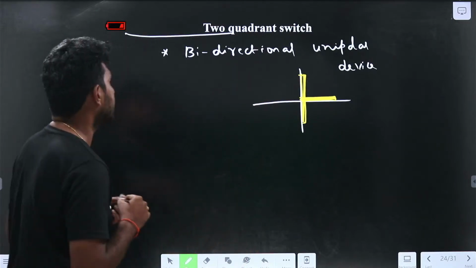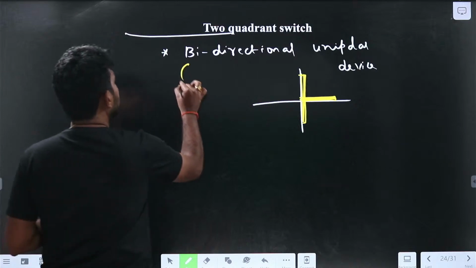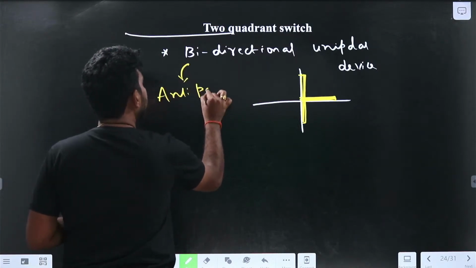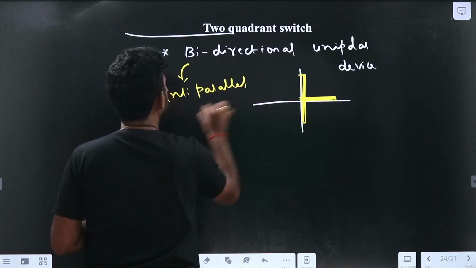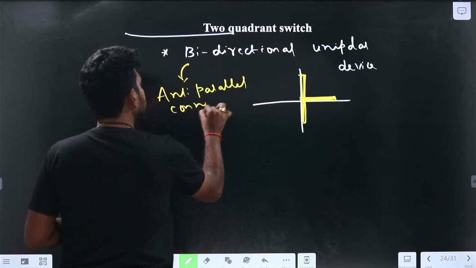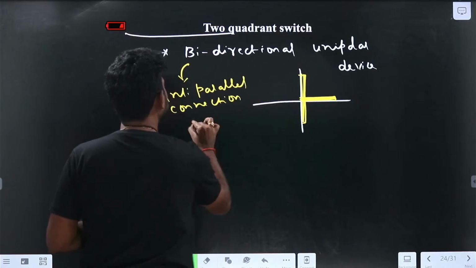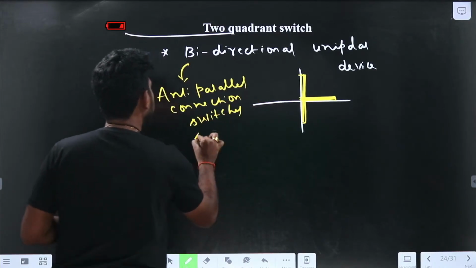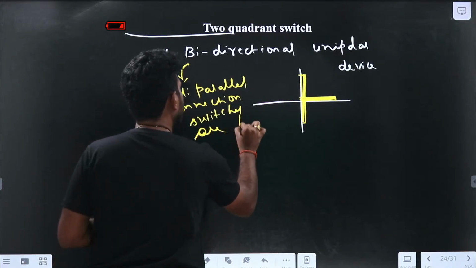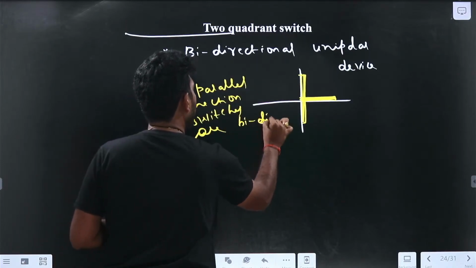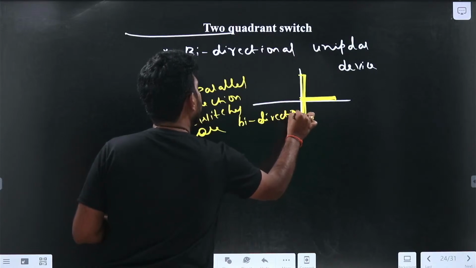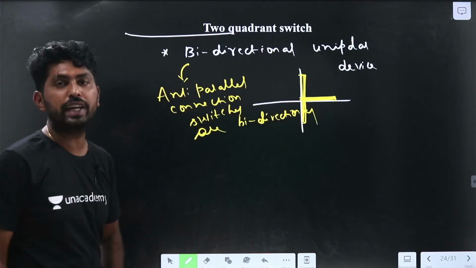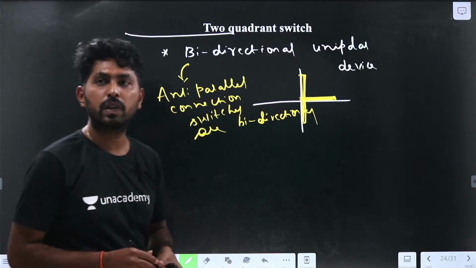How is it, let us see. The anti-parallel connection switches are bidirectional switches. So what is the meaning of the anti-parallel connection switches?